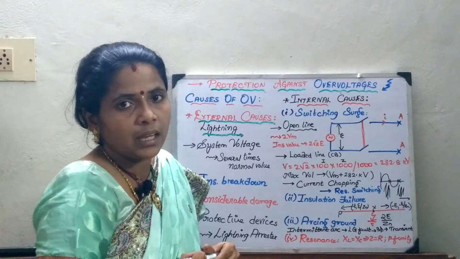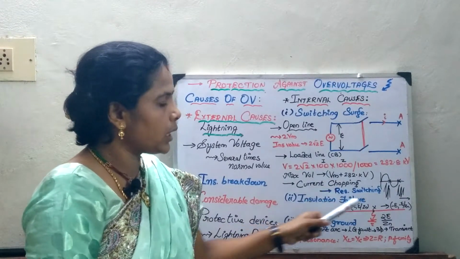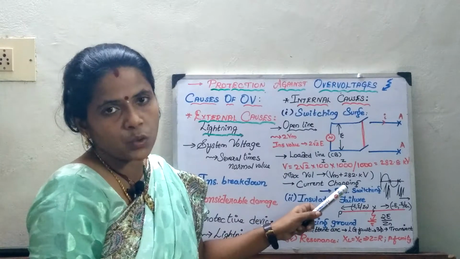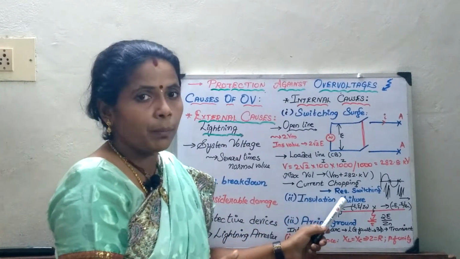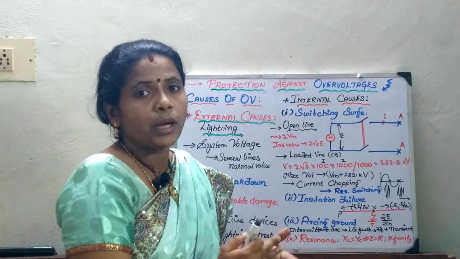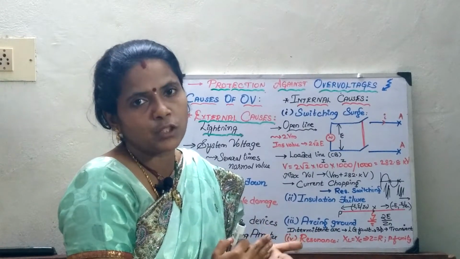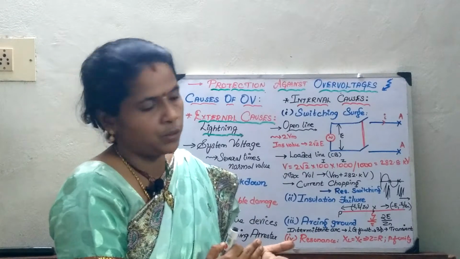In this case, you can prevent it by using resistor switching so that all the currents are drained to ground. So what is current chopping? It is nothing but chopping the current before the natural zero is reached.